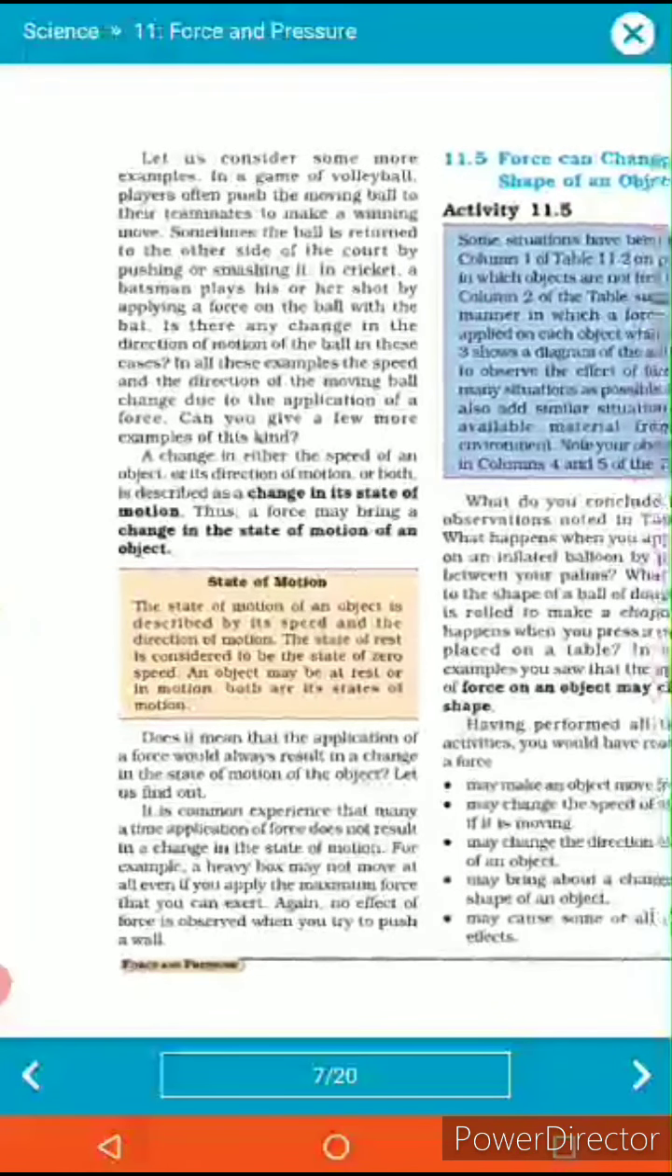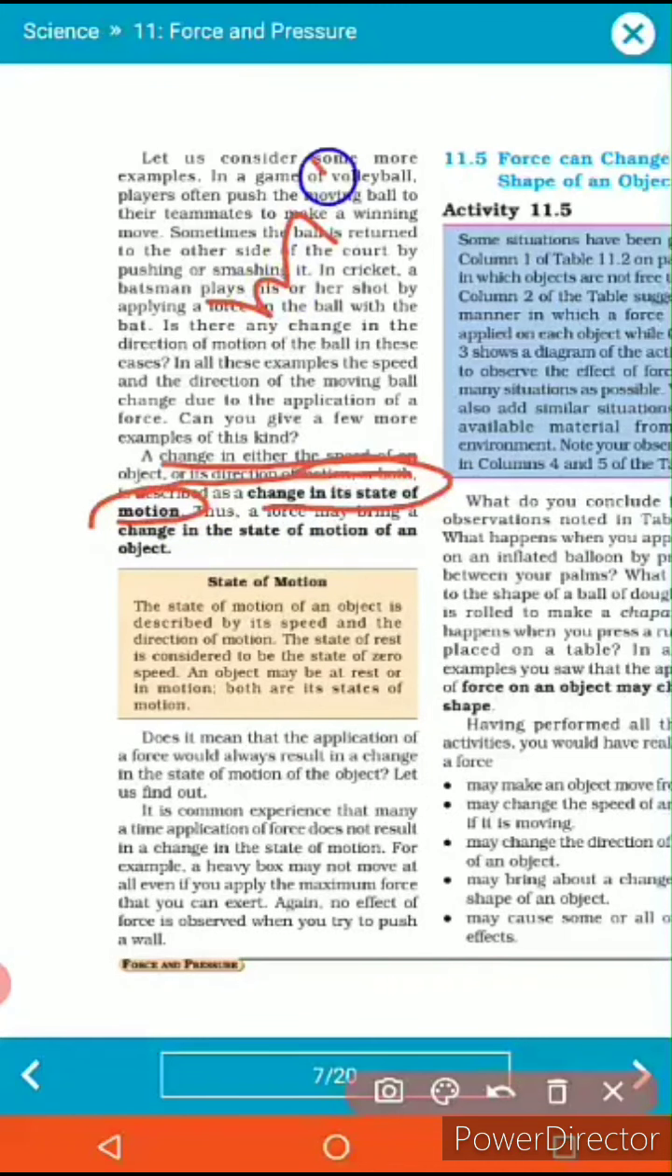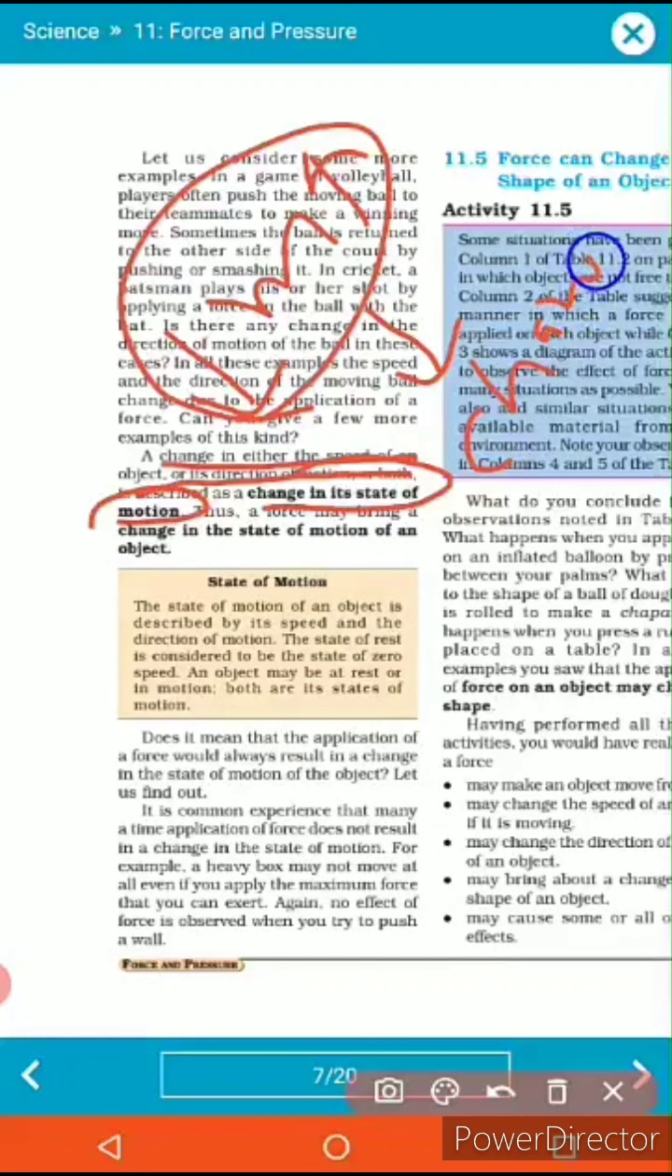Here, a change in either the speed of the object or the direction of the motion, both describe the change of state of motion. It means if the motion is going to increase or the motion is going to decrease, both cases are related to the change of motion.